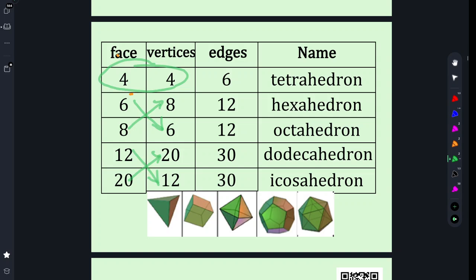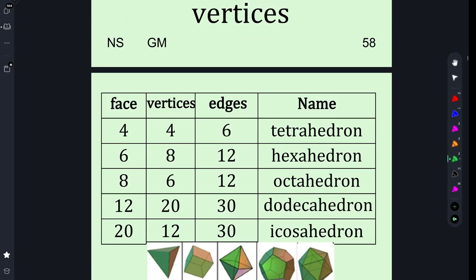The number of faces in a hexahedron is the number of vertices on the octahedron. The number of faces on a dodecahedron is the number of vertices on the icosahedron. Okay? And vice versa for the other faces. So they crisscross, and because they crisscross, they're pretty easy to know. All right? Now, okay, Mr. Cosby, I get that. They crisscross, so I can memorize that faster because of that. But how do I get the edges?